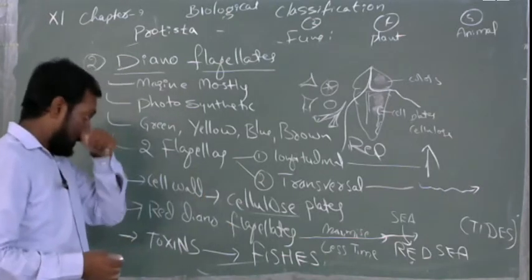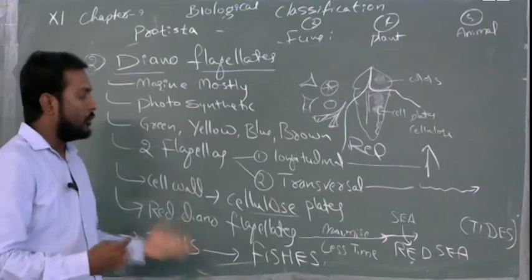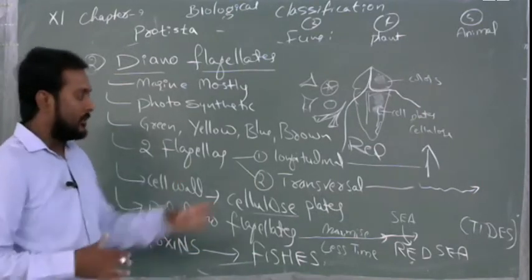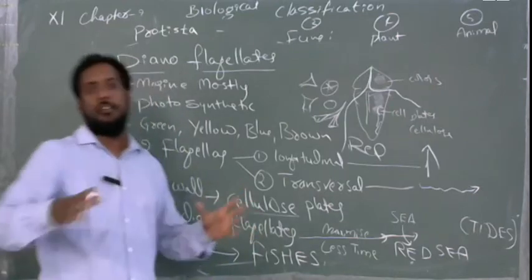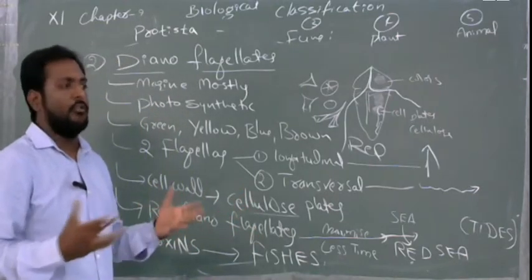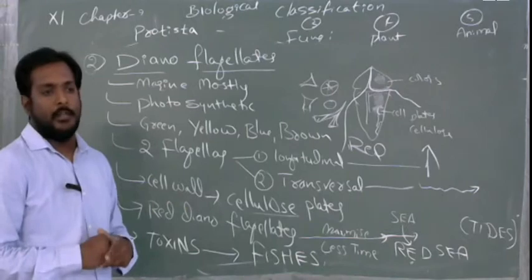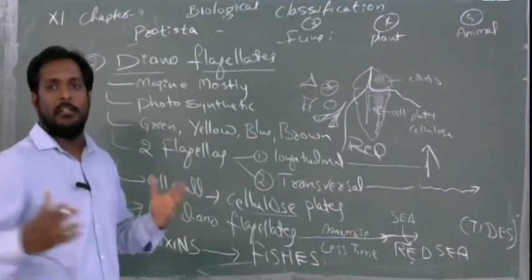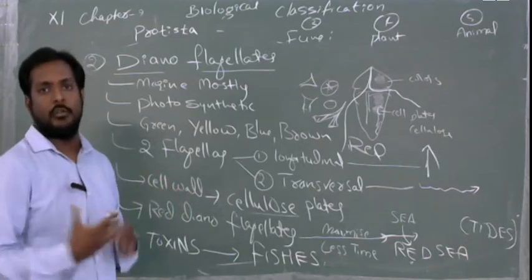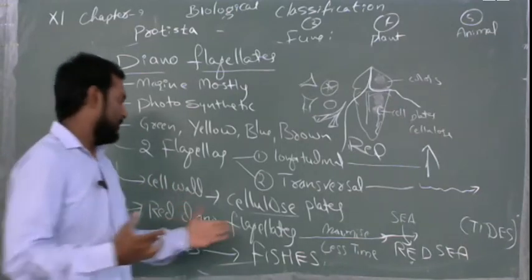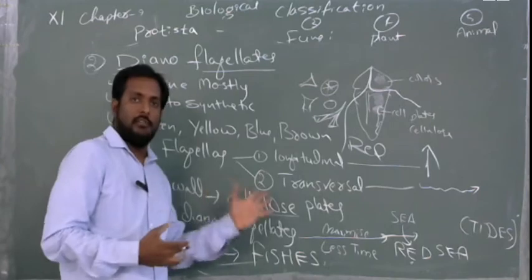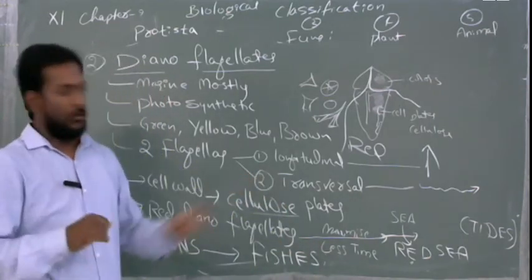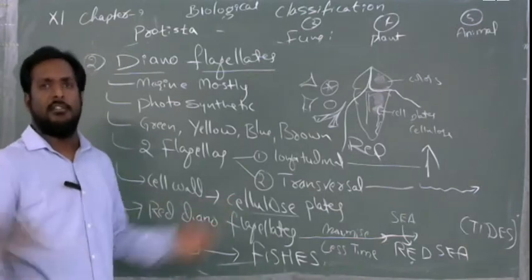Next is the red dinoflagellates. They will grow enormously within less time and they will cover all the sea. That is called a red tide. The sea looks red, or suddenly within a few days it will become red. Recently also in India, some ponds in central India became red within 2 or 3 days and nights because of this type of protista. Dinoflagellates start growing enormously within less time and they look red. Not only red, they can be green and other different colors.